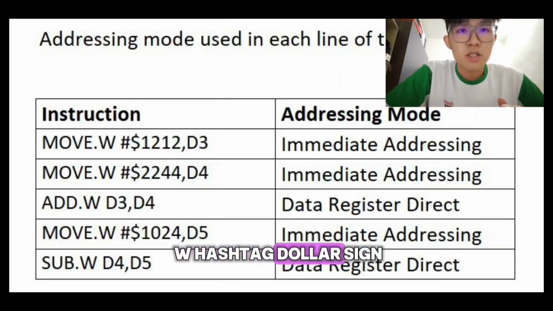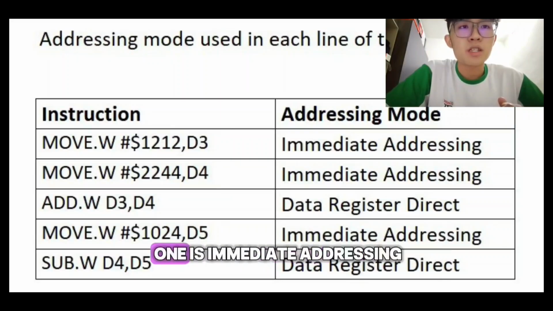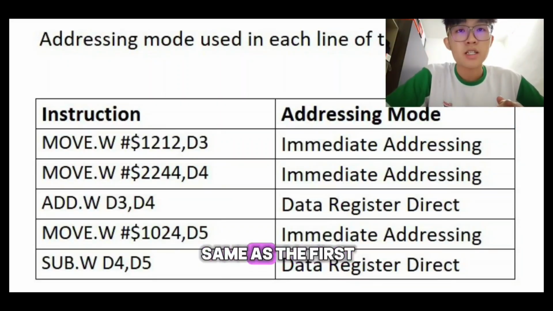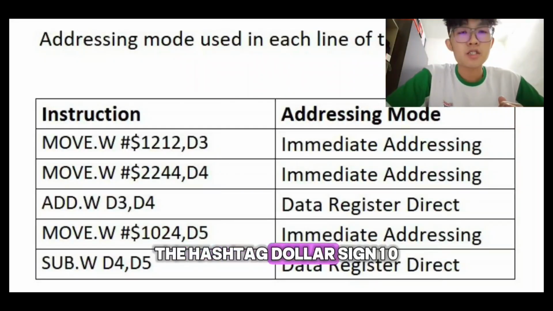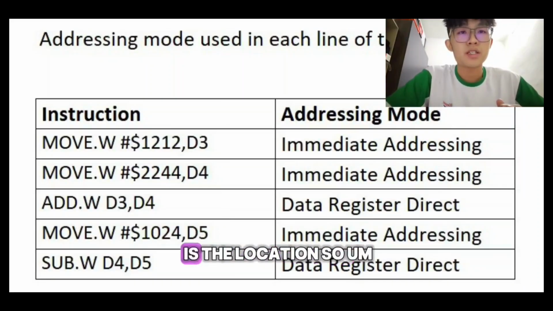move.w #$1024, D5, and this one is immediate addressing, the same as the first and the second one. The #$1024 is the value, and D5 is the location where the value is stored, so this is immediate addressing.